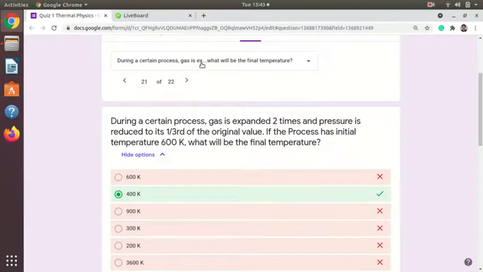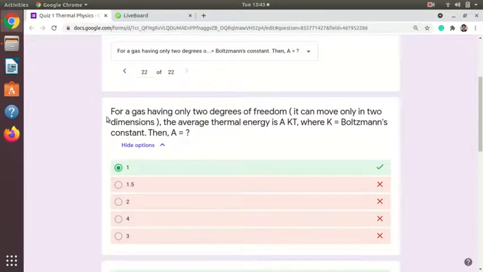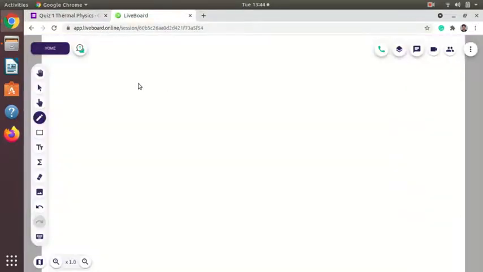Option second is correct. Then the last question is, for a gas having only 2 degrees of freedom, the average thermal energy is A into KT, where K is the Boltzmann constant and T is the temperature. We know A is some constant, so we have to find out the value of that constant. We already studied that every particle or every mole of gas has half kBT energy or half KT energy to its every axis or every degree of freedom.